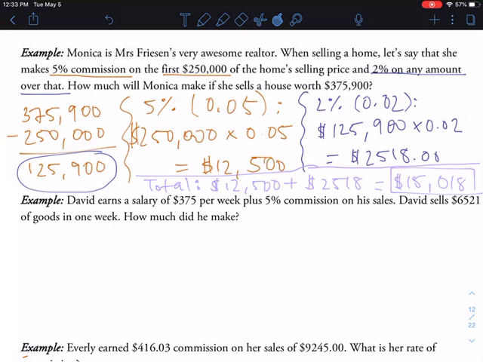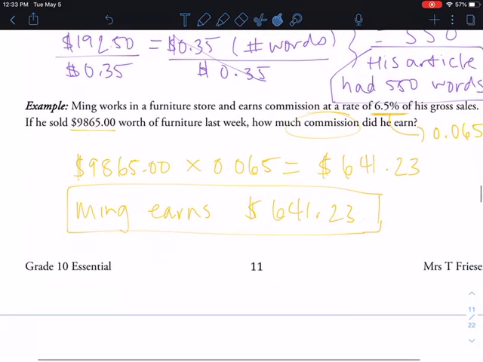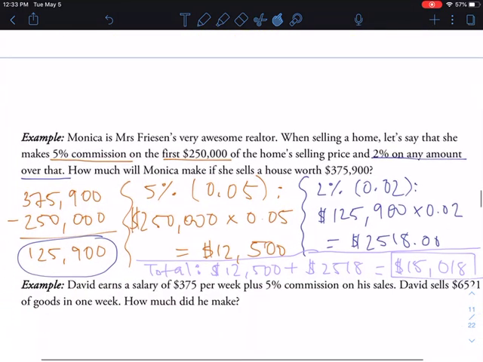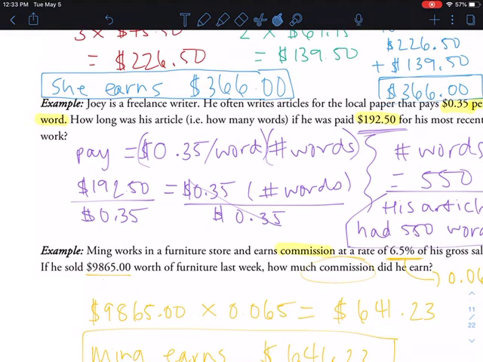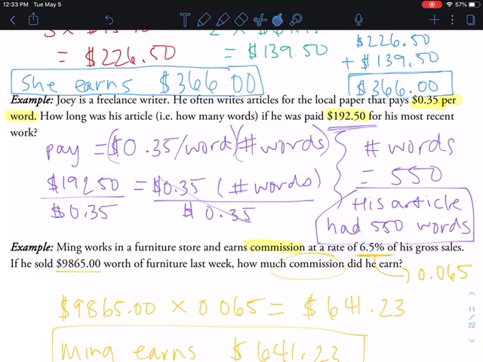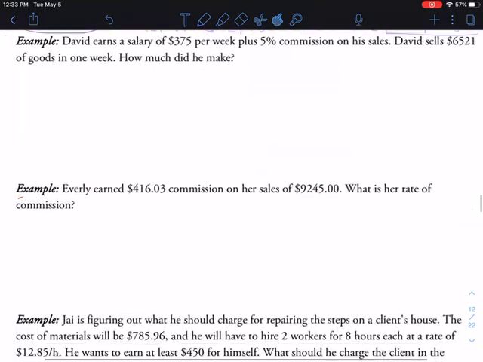Because we're talking about earning a percentage of a total amount. And just to go back, this was also a commission question with Ming, right? And it says that in both questions, they earn commission. So those are good questions to refer to if we ever do another commission question. And realizing that I didn't talk about this previous question about Joey, this is also called piecework, because he's getting paid per word, so it's per piece of product. So there we go.